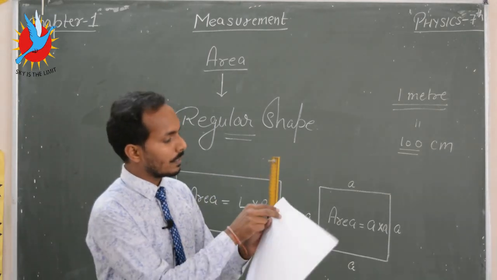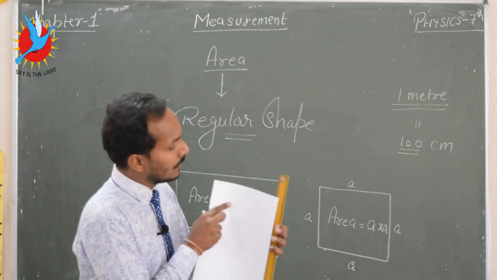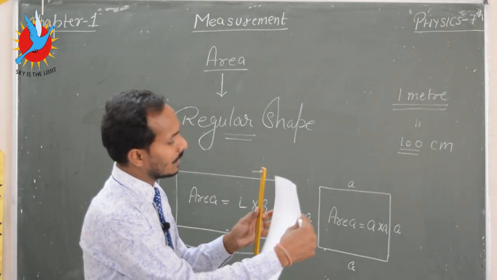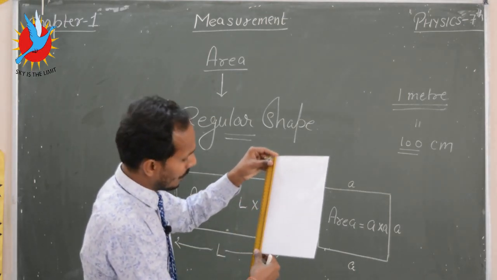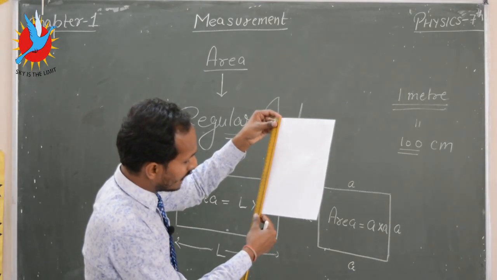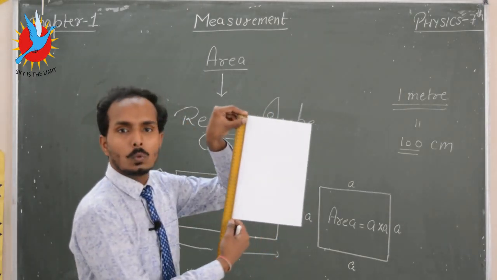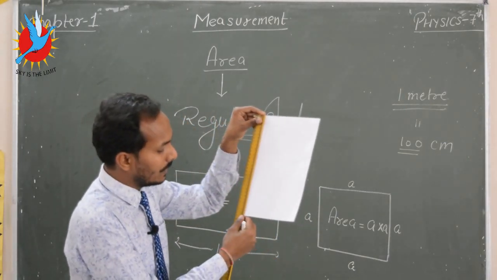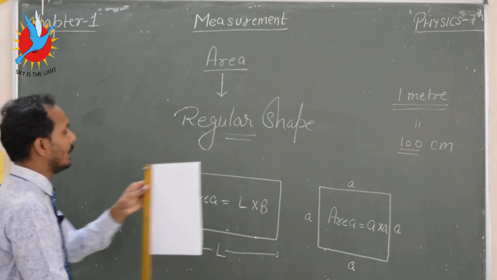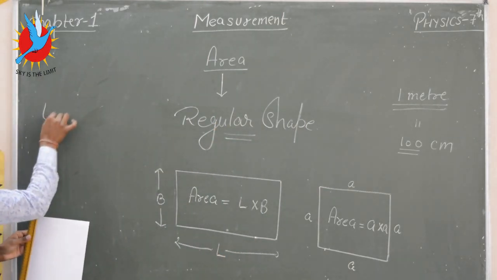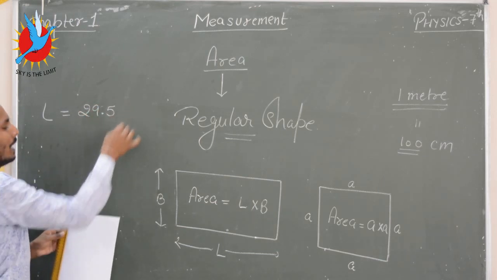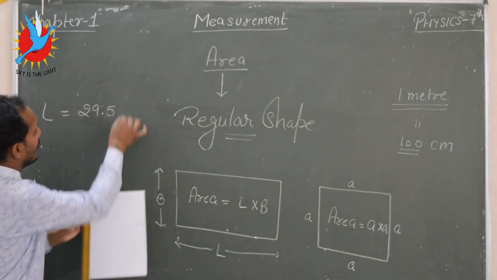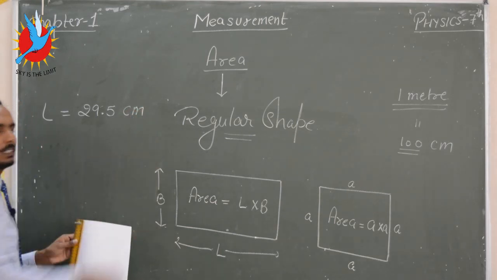Firstly I will measure the length of the paper. It is equal to 29.5. So length is equal to 29.5 and it is measured in centimeter.